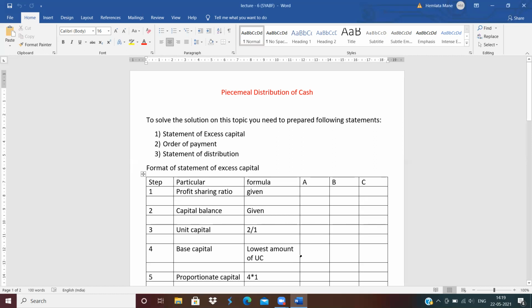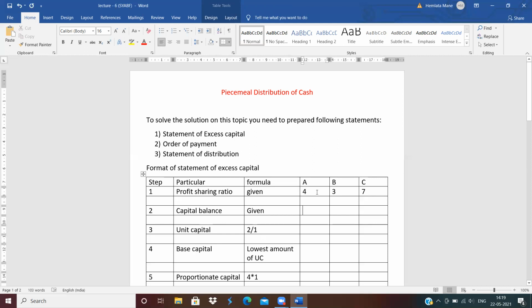Then base capital is 2,000. Clear? Profit sharing ratio is already given in the question, whether 2:3:5 or 4:3:7. Capital balance is also given in the question.